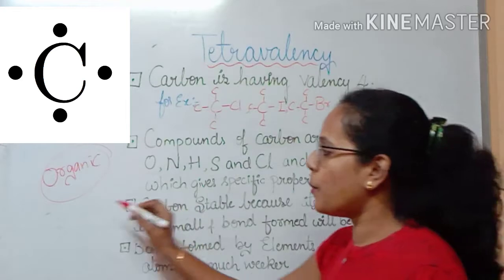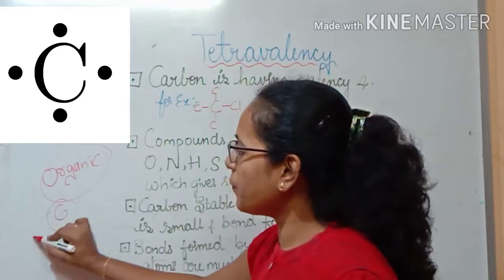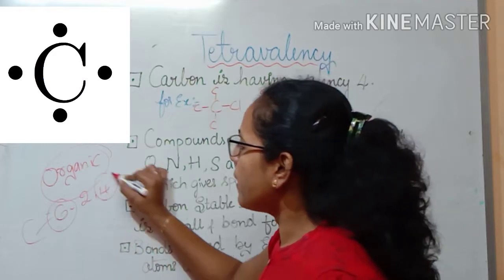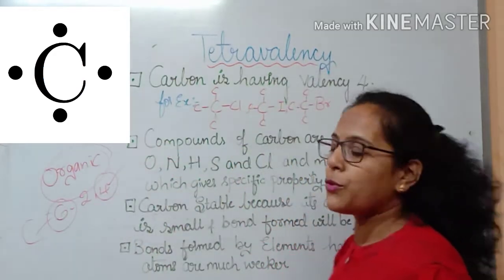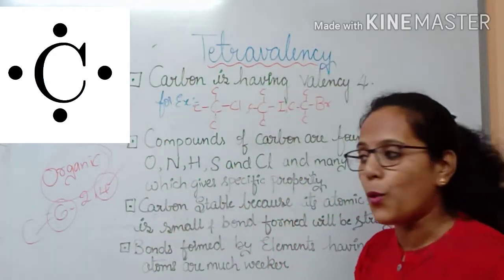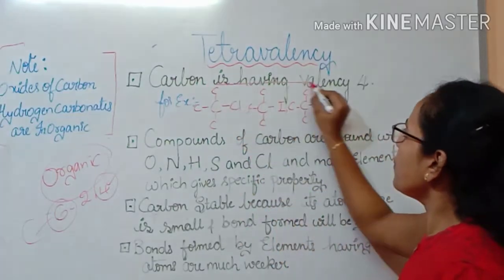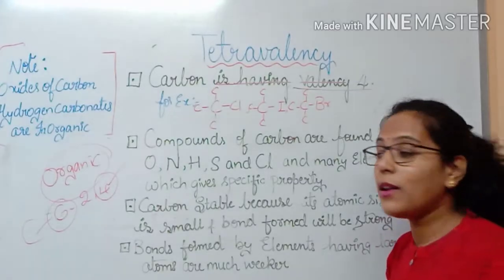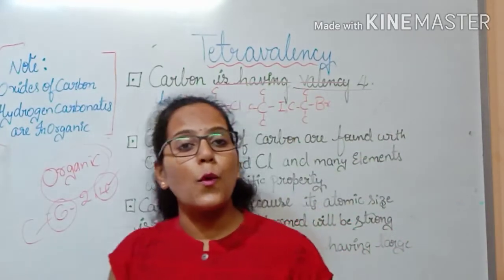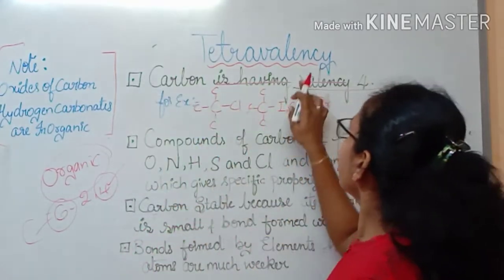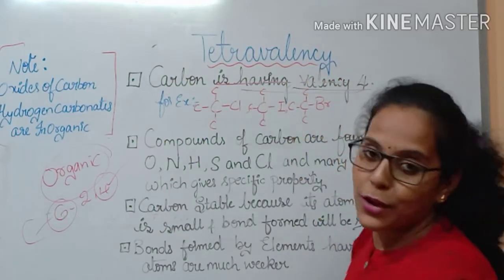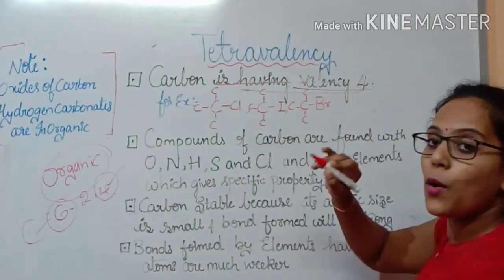We know that the atomic number of carbon is 6, correct? And its electronic configuration is 2, 4. And 4 electrons are found in the outermost orbit, and its valency is 4. As carbon has 4 valence electrons, it can bond with 4 other carbon atoms.